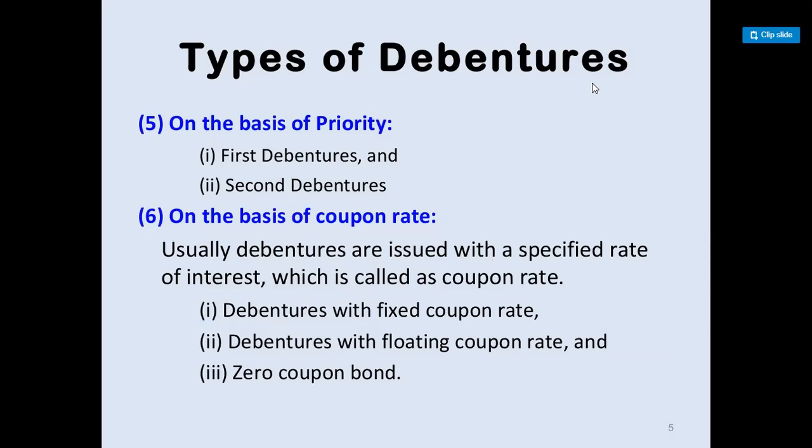On the basis of coupon rate, usually debentures are issued with a specified rate of interest, which is called the coupon rate. The interest rate can be fixed, floating, or zero coupon bond. Fixed coupon rate means the amount of interest to be paid throughout the duration of the debenture remains the same. Floating coupon rate means it depends on the market situation. Zero coupon bond means the entire amount is to be paid at maturity, so interest is not paid, only the amount may be doubled or maybe tripled.